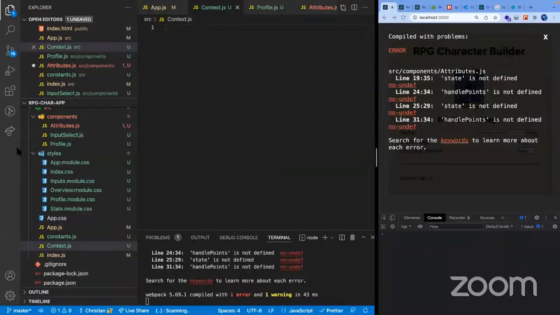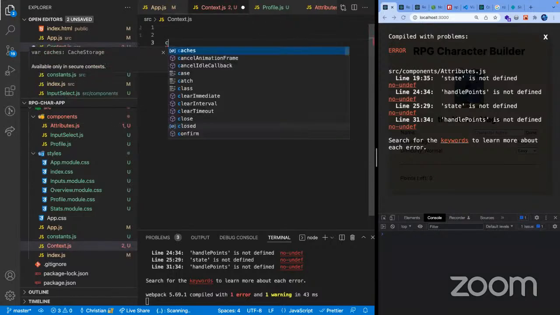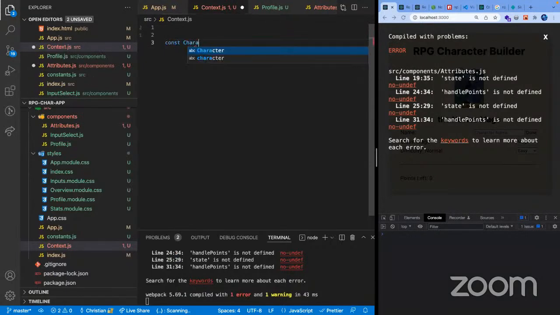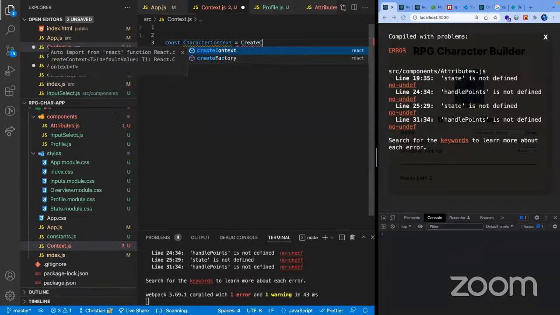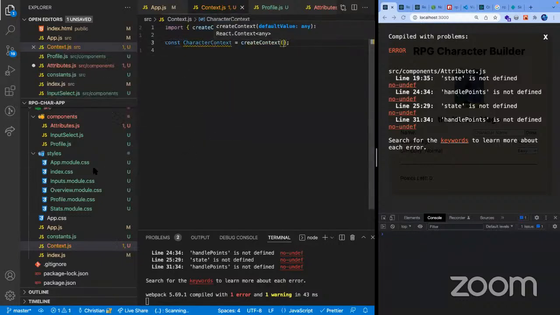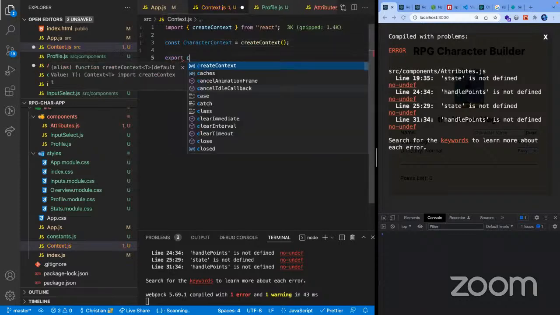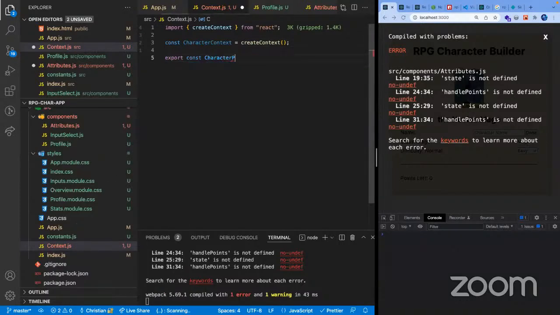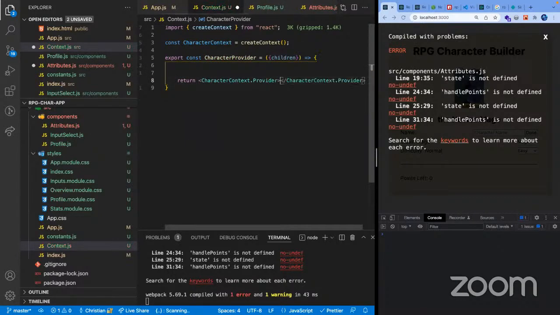So I'm gonna introduce context now. Let's say CharacterContext, and then createContext. And then from here, we're going to export our CharacterProvider. Then we're going to grab the children, and then return our CharacterContext.Provider, like so.